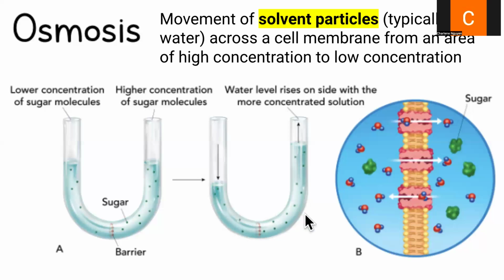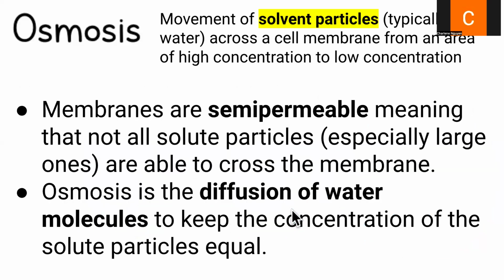So if we add more water on here, this will be less concentrated, and this side will be equally as concentrated as this side. So if you were to take this area versus this area, the type of pressure that each sugar molecule is feeling is going to be relatively equal. So here we have solute particles that cannot move across a semi-permeable membrane. So water molecules are going to move across in order to equalize that.